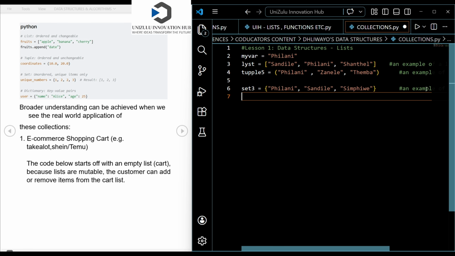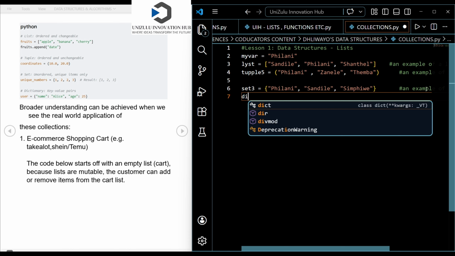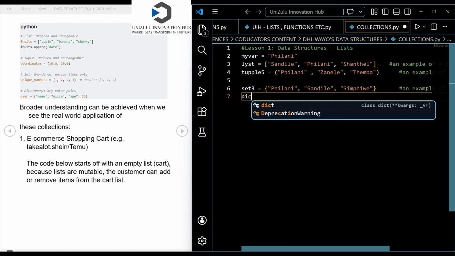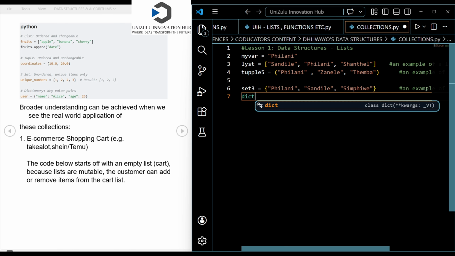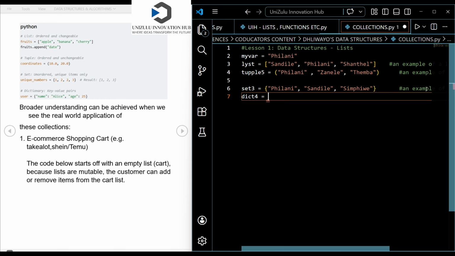We also have dictionaries. Dictionaries are very important. Let me name my dictionary variable dict4. So dict4 is my dictionary. In a dictionary, we also use curly braces, but now we are linking 2 items. We're actually linking 2 items.